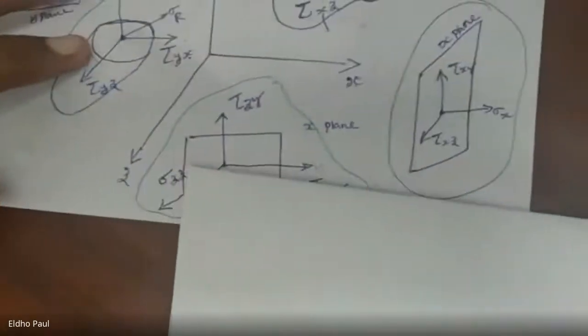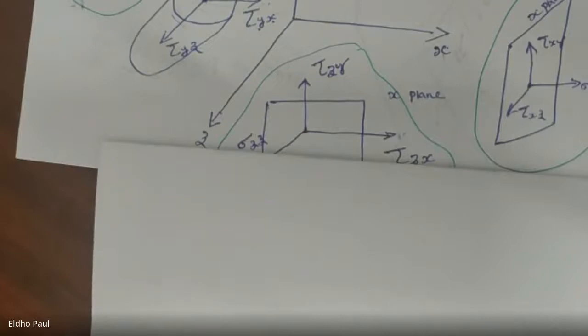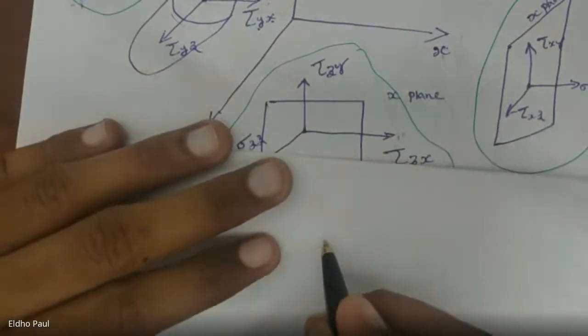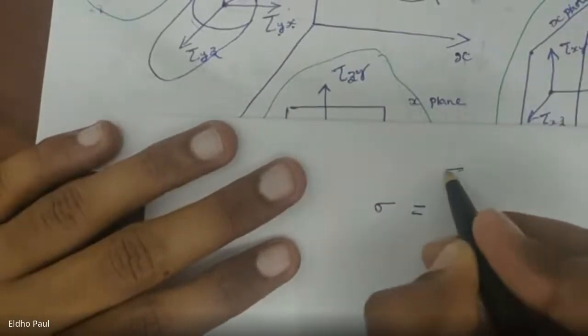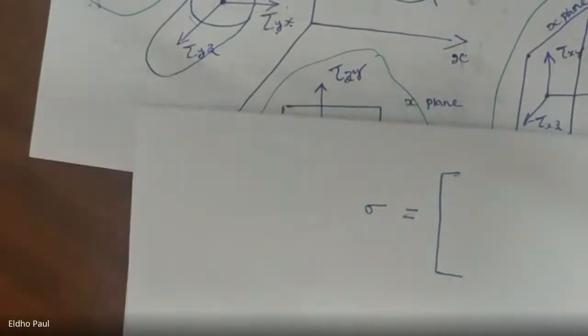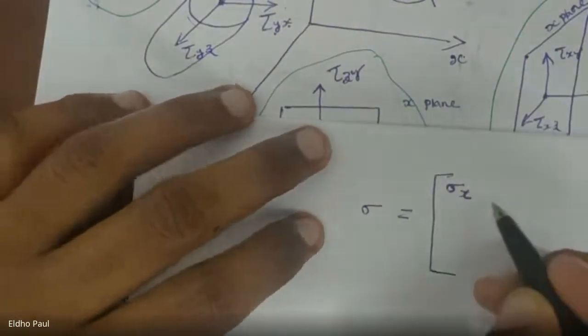So sigma is equal to sigma x, that is a normal stress, sigma xx.